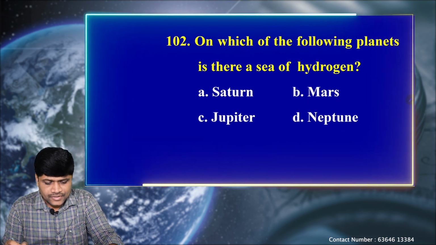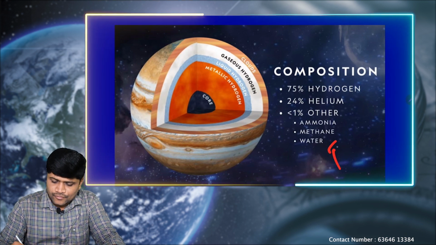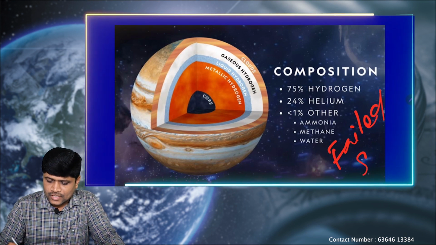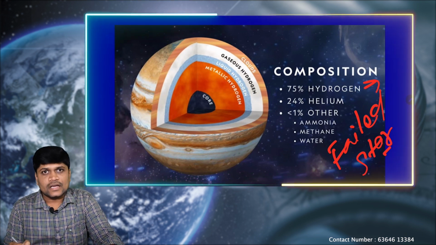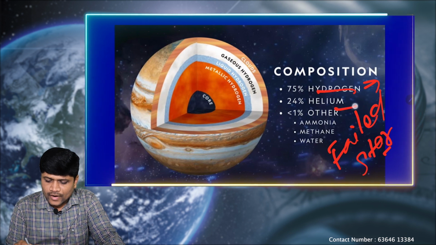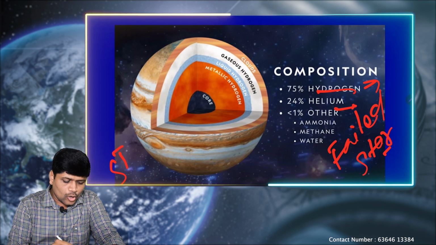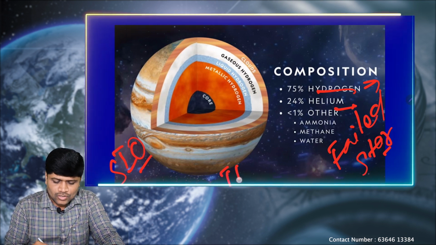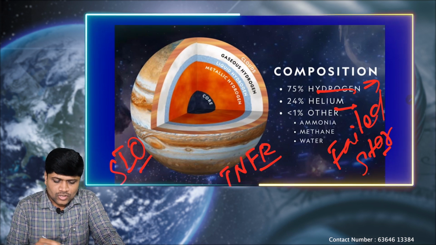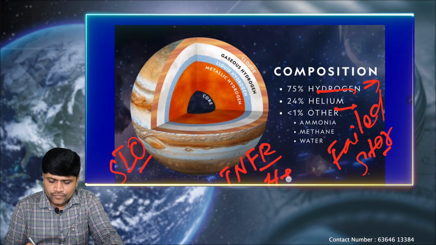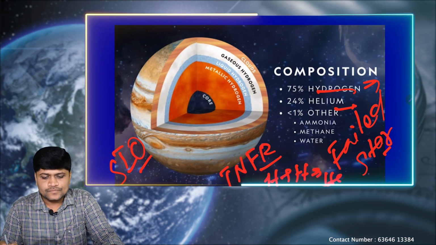Let's see the explanation. Again, we know that Jupiter is called the failed star. Why is it so? Just like a star, its composition is also a huge amount of hydrogen and helium. The stars are nothing but self-illuminating objects. Why are they self-illuminating? Because of the thermonuclear fusion reaction occurring at their core. So because of the excess temperature, hydrogen is converted into helium.